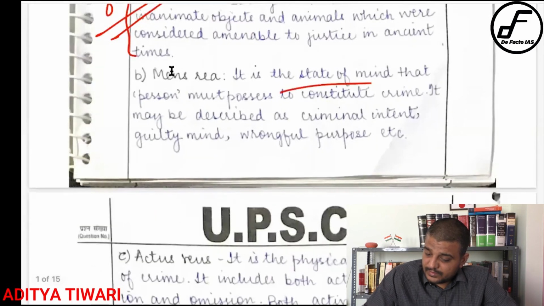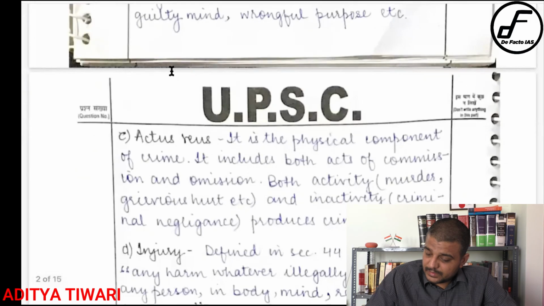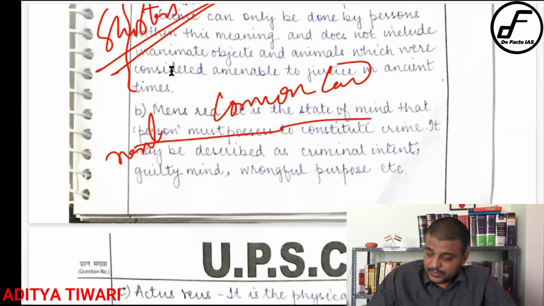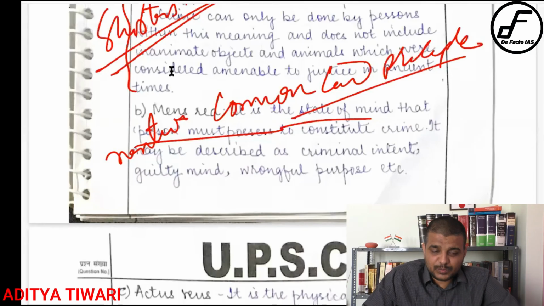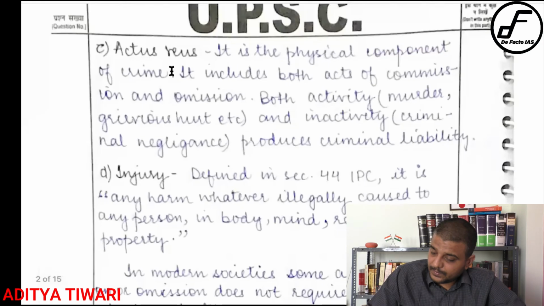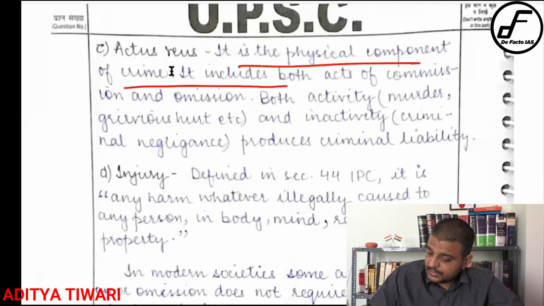Yes, state of mind, very good. Actus reus, but he should have mentioned the common law principle. Okay, mention the common law principle. Okay, and then write that from it one deduces that there are 2 major elements. Okay, that should have been written. Facet mens rea, crime actus reus, correct.